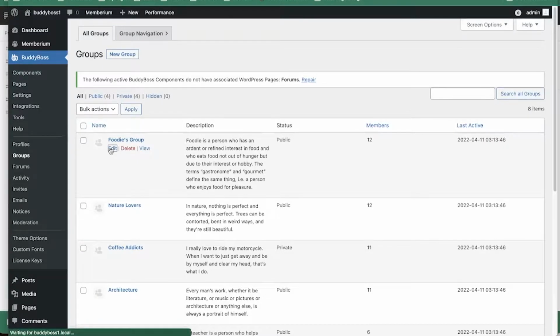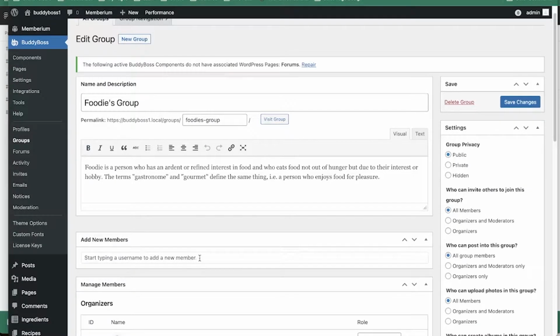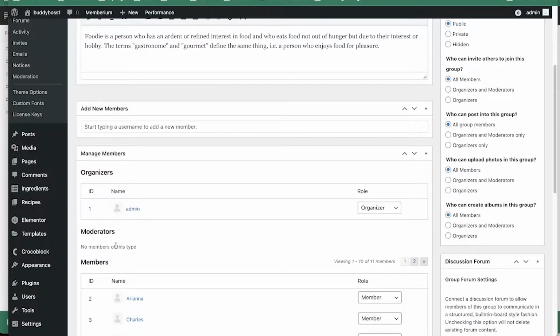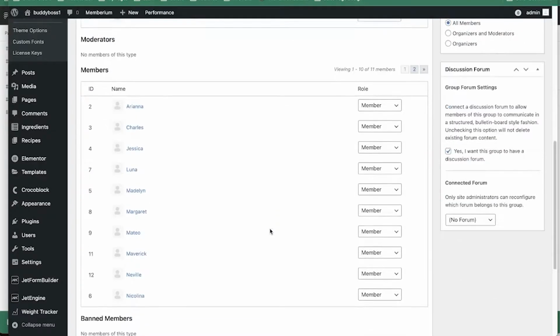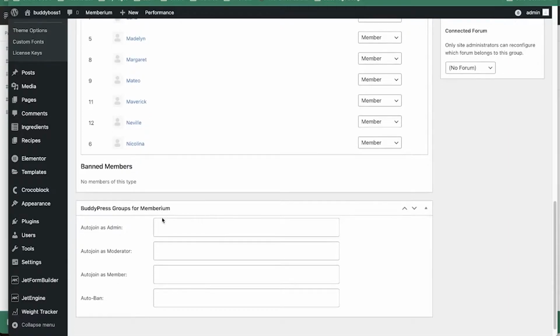So if we edit this, here we have two tabs, all groups and then group navigation, and we also have the name and description. We could set a permalink, put in a short description, add a new member, and here we could manage the members. Here we see the organizers, moderators, and then members. We also have some banned members, and if you're using BodyBoss with Memberium, you could also use this one.